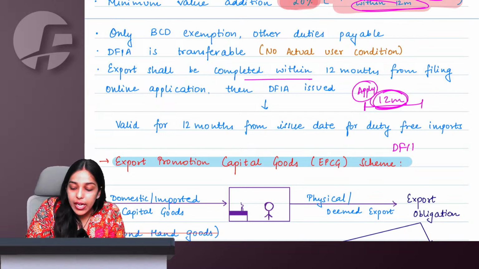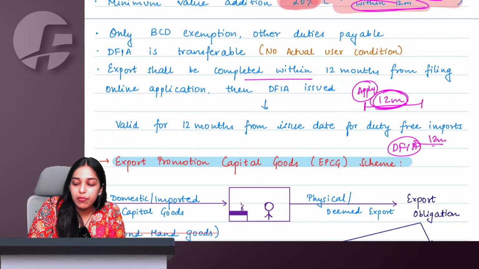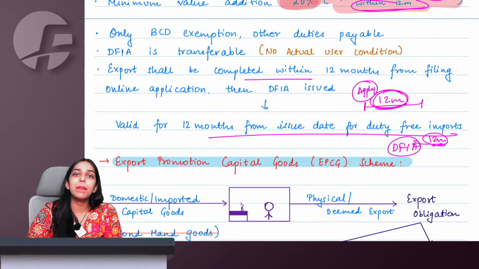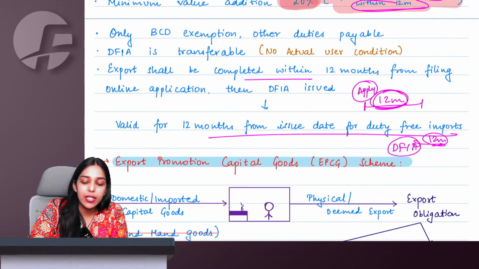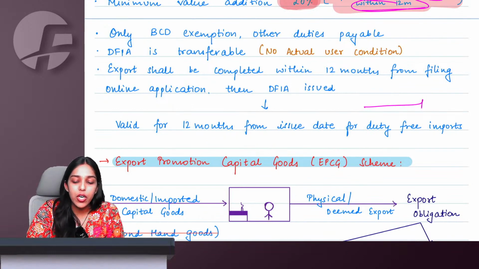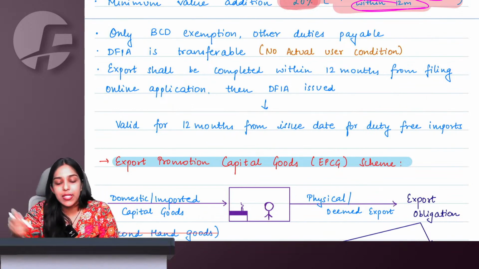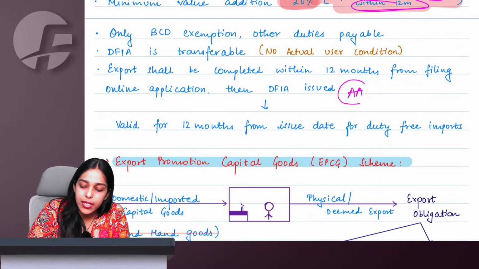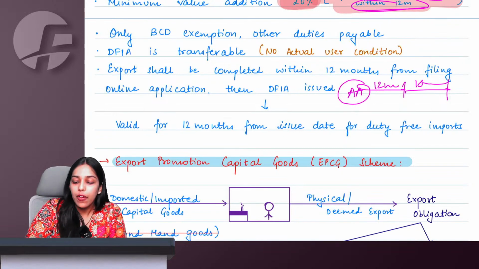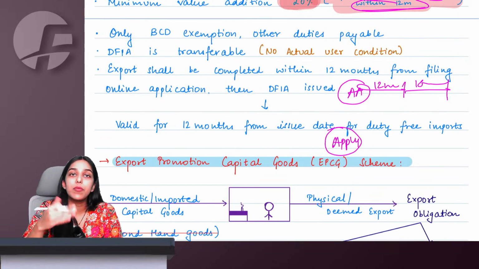The day on which they give me DFIA, within 12 months from here, I am open to import the inputs without paying any duty. Are you understanding the flow here, which is exactly opposite of advance authorization? That you first import, then export, and the time limit also is that way only. Once you get advance authorization, within 12 months you will import, and after this 18 months you will export. But here, the day on which you apply for DFIA, they will not give you DFIA because first you will have to export and show it to them.